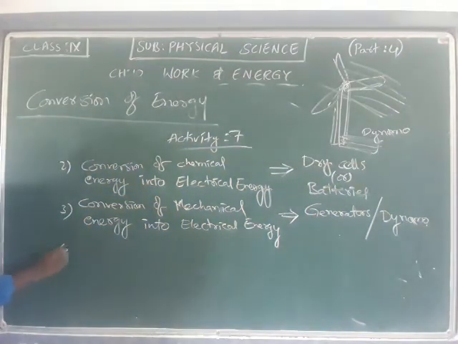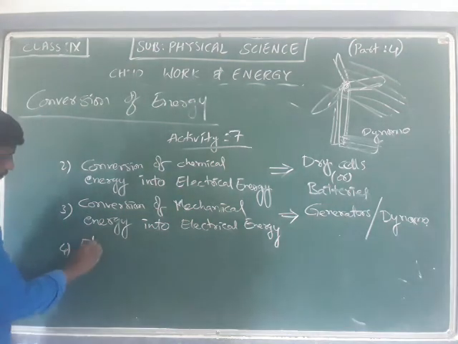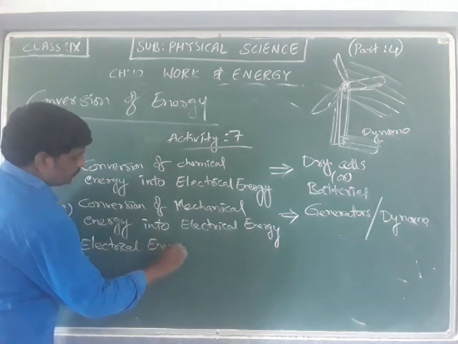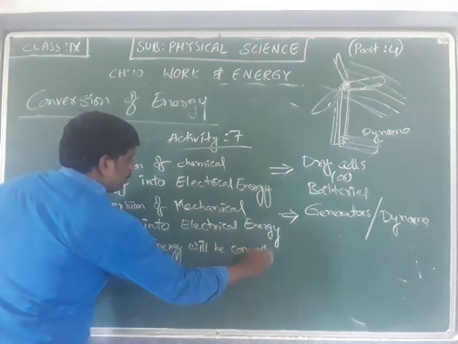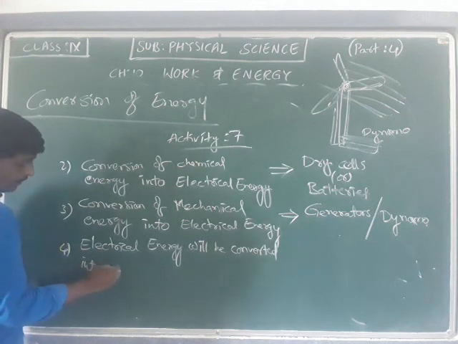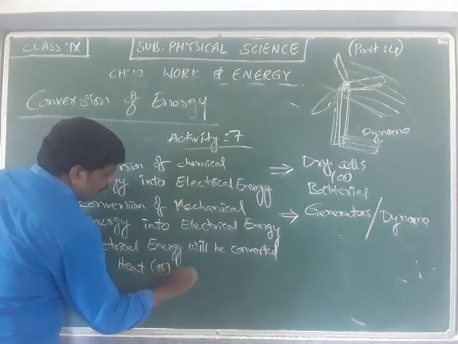Now in the fourth case, there are 4 columns I think. In the fourth case, electrical energy will be converted into heat energy or light energy.